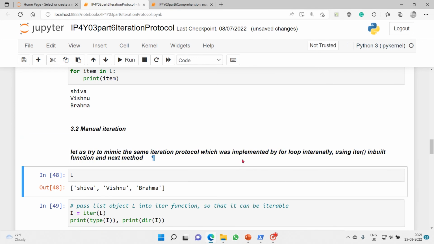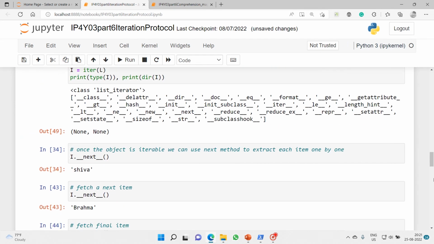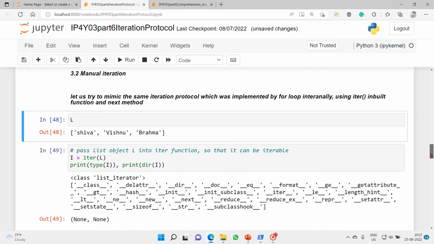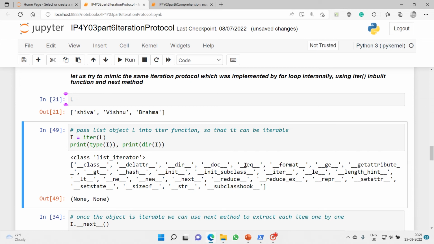So now we will do it manually. Again we have taken the same list, that's our iterable object. I have used the iter inbuilt function to typecast the list. Now that list has become an iterator.